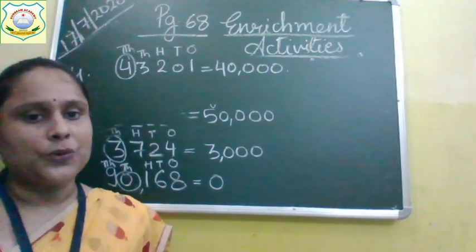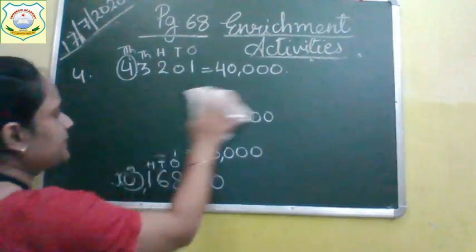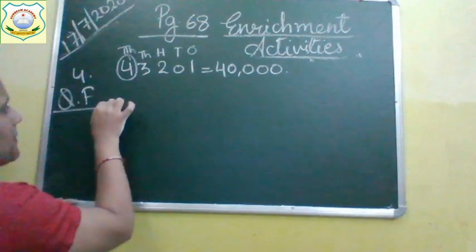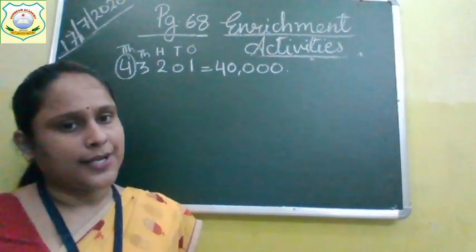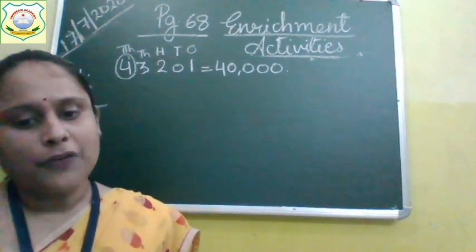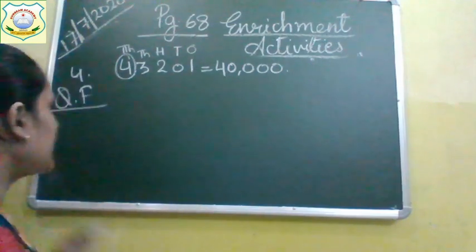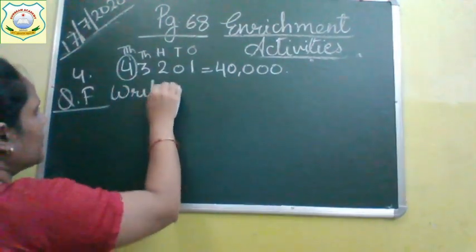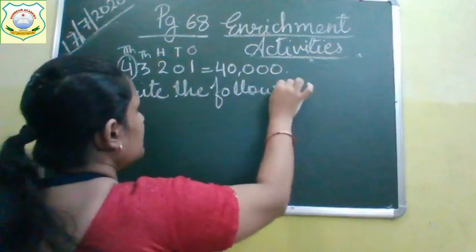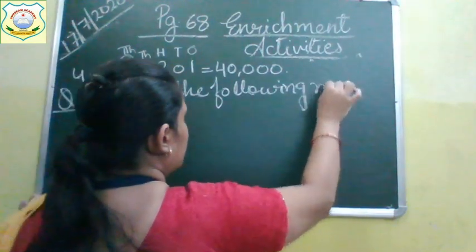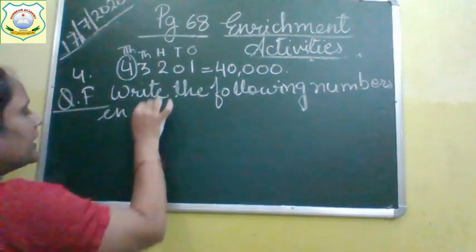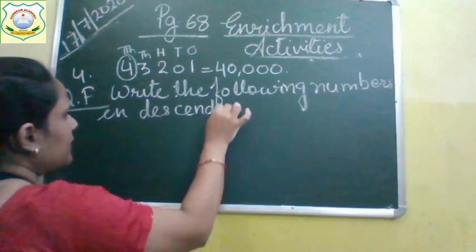Now children, come to question F. Today we will complete place value. Tomorrow I will start addition and subtraction enrichment. Question F is: write the following numbers in descending order. So we have to arrange the numbers in descending order.